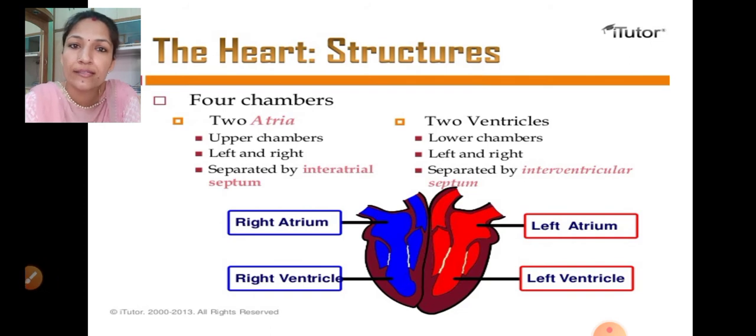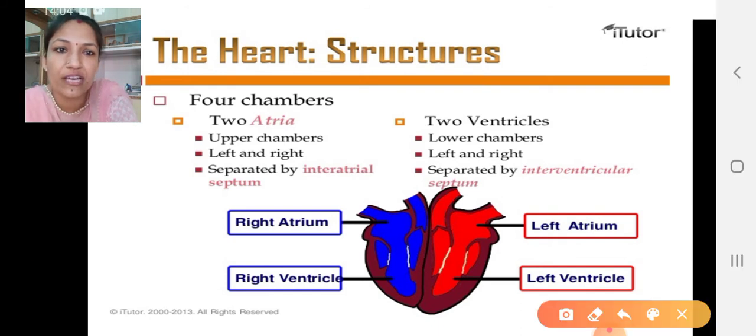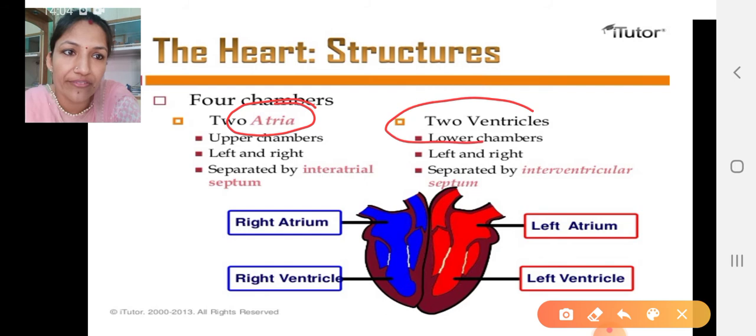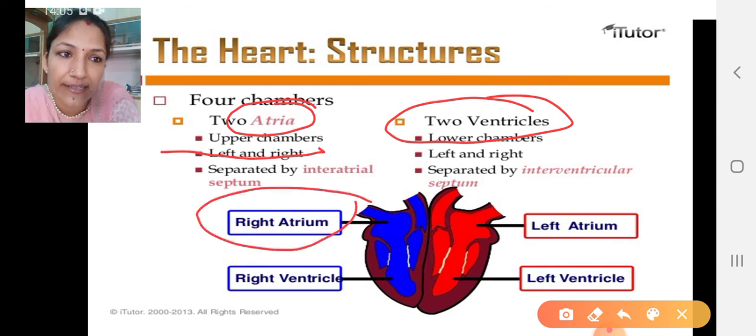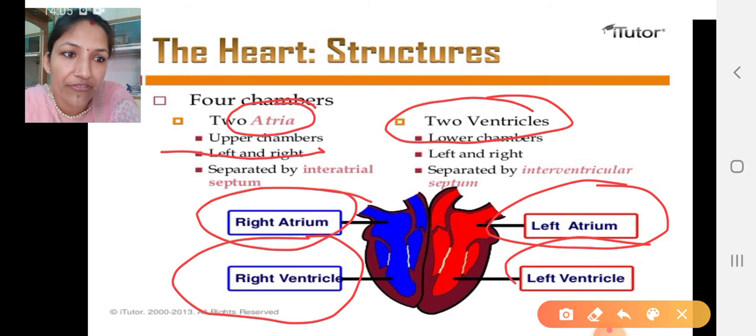Now the heart is divided into 4 chambers: 2 atria and 2 ventricles. Atrium is singular, atria is plural. The atria are the upper chambers and the ventricles are the lower chambers: right atrium, left atrium, right ventricle, left ventricle.